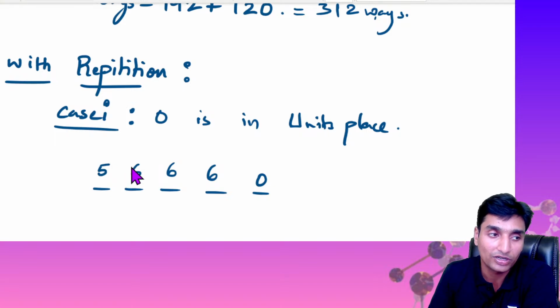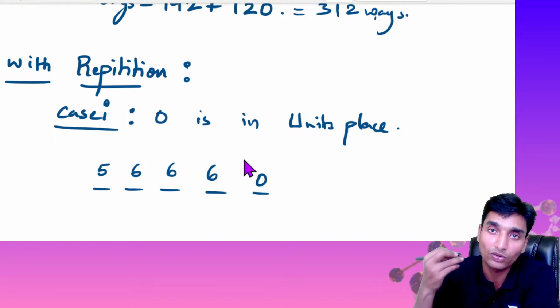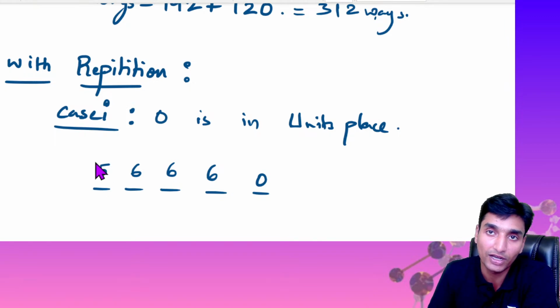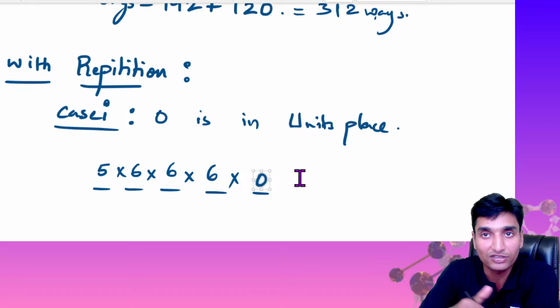Because if 0 comes here, it becomes a 4 digit number. So we eliminate that 0, 5 digits remain, and that is what we have represented as 5. So we need all the possibilities here: 5 into 6 into 6 into 6 into 1, guys. This 0 is the value here. The number itself I have written down.